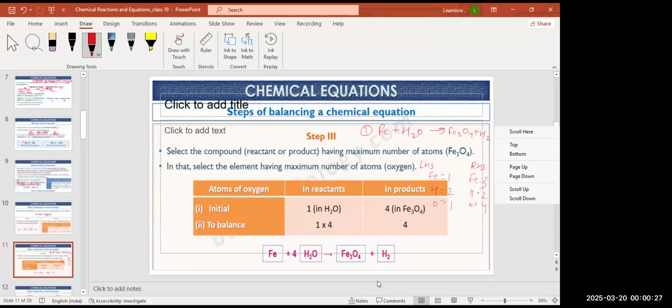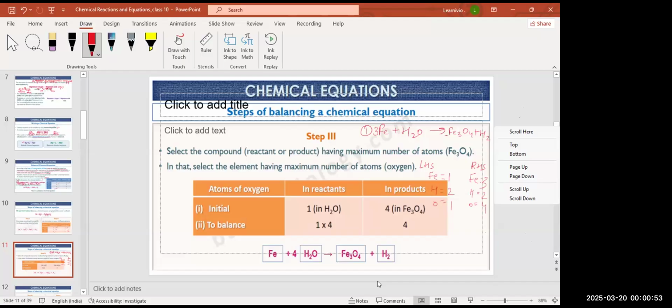Just remember, Umair, you can only change the coefficient. You can't change the subscript. Now balance iron first. How will you balance the iron? Here there are 3 irons, so just put 3 over here.